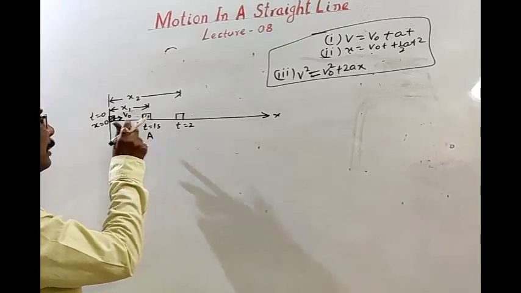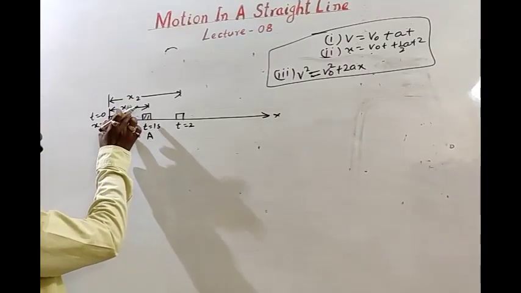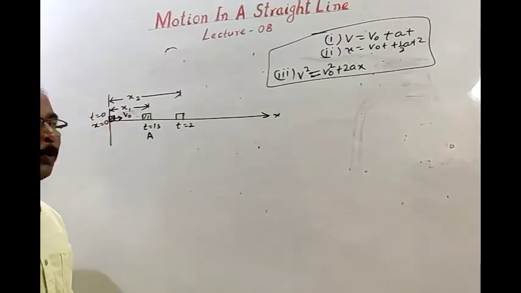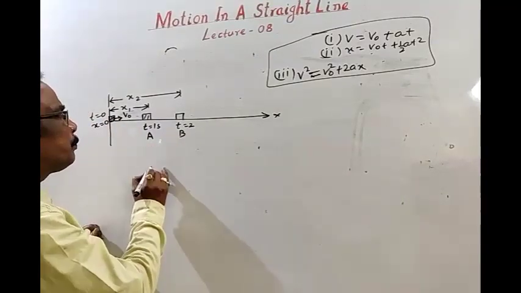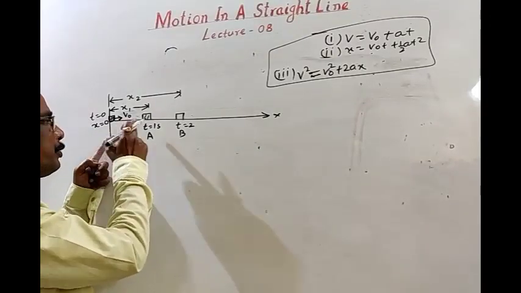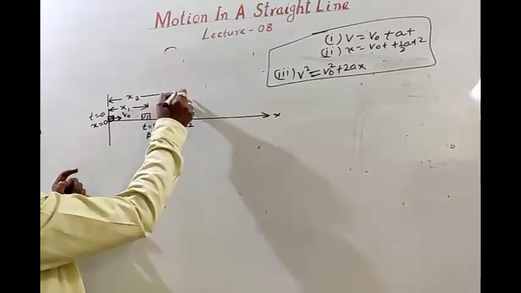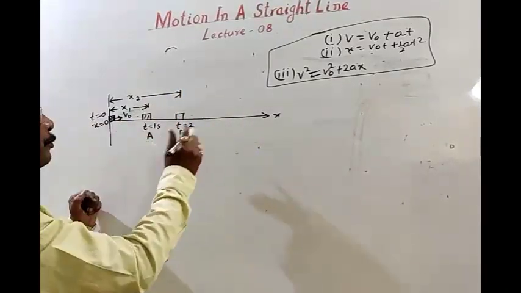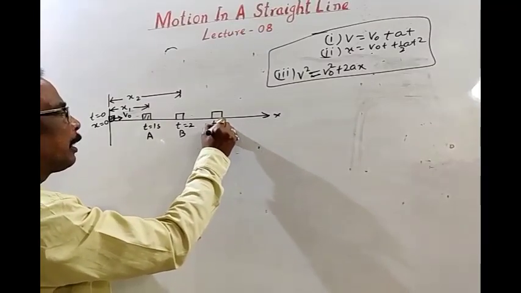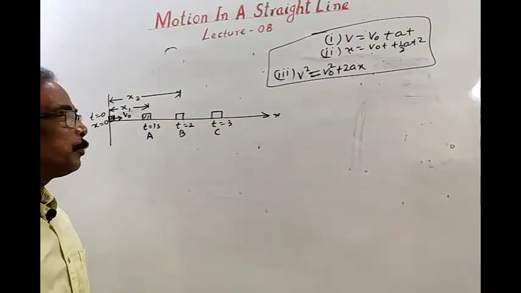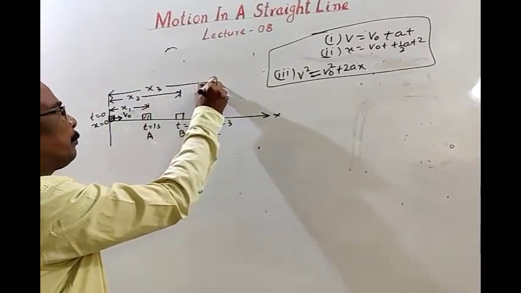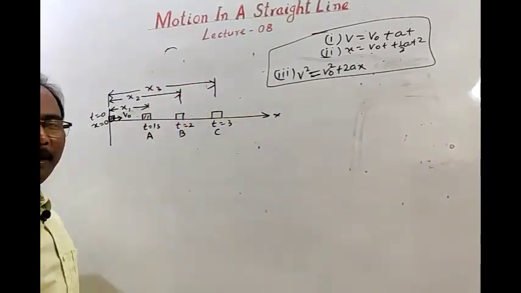When time is 1 second, the distance traveled by the body to reach position A is x1, and the time taken is 1 second. Similarly, this is position B. Time taken by the body to move from the origin to this position is t2, and the distance traveled is x2. Similarly, let's take this as position C. Time taken to reach position C is t3, and the distance traveled is x3.